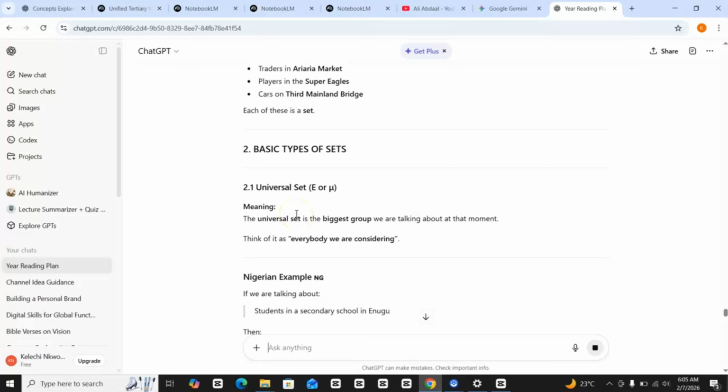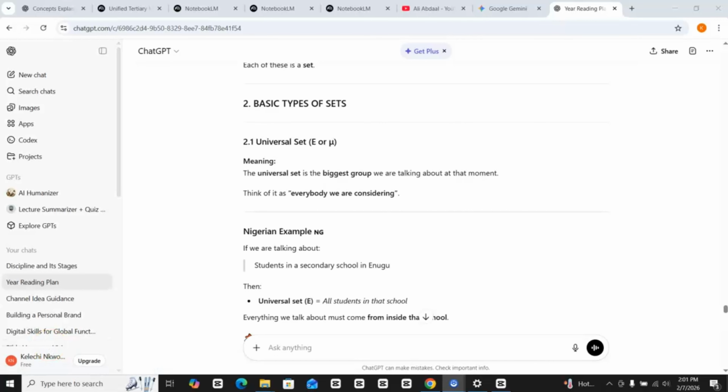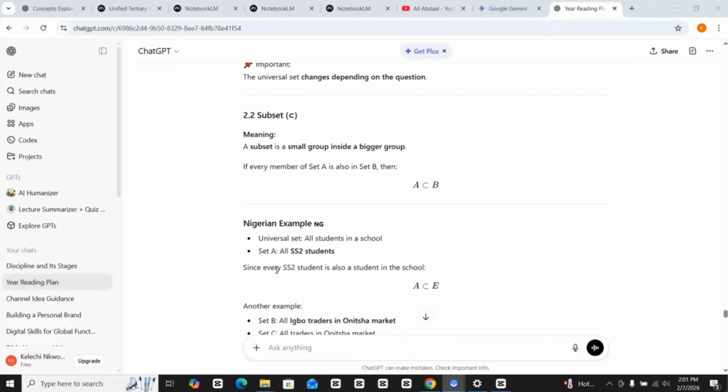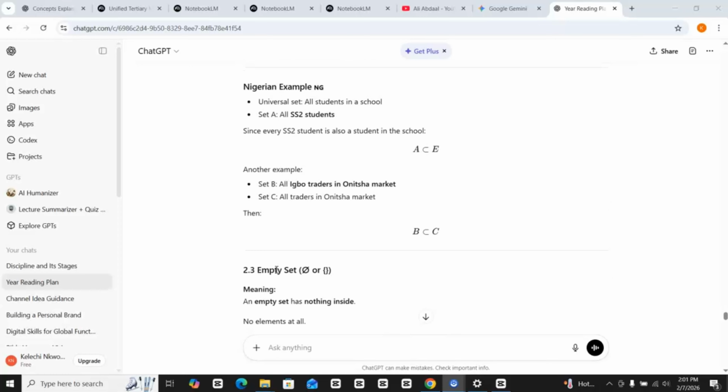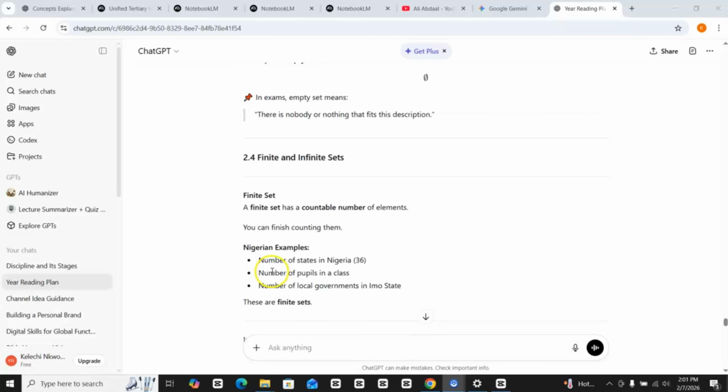So that's the advantage of doing this the Nigerian way. It will help you understand what the subject matter is all about. So feel free to take things from your notebook and then come to your ChatGPT to Nigerianize it. Permit me to use that language.